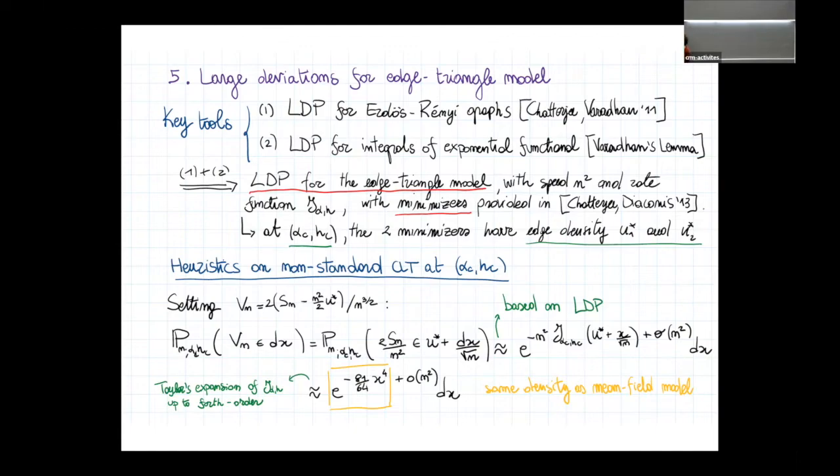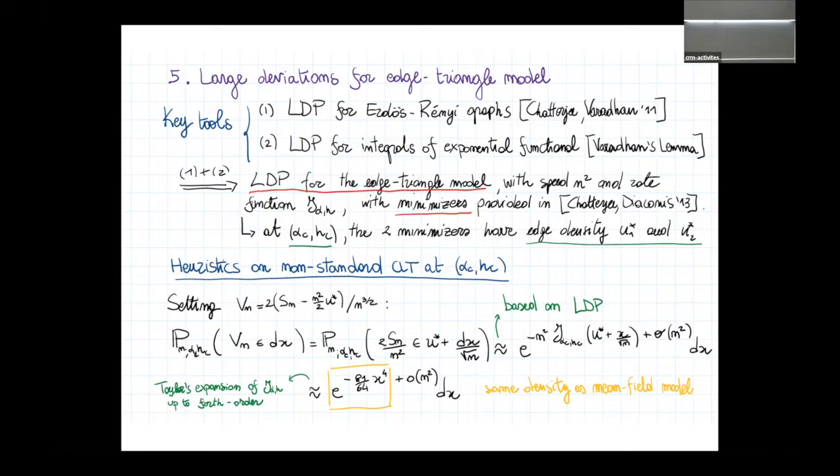Okay, let me go to the heuristic. The point is the following. We want to study fluctuations. Let us begin with the fluctuation of our Sn with this scaling n to the 3 over 2. Now, by definition, you can rewrite this as just an event regarding the edge density, and then one can use the large deviation. Since we have an explicit rate function for this problem, this event can be written in this way.